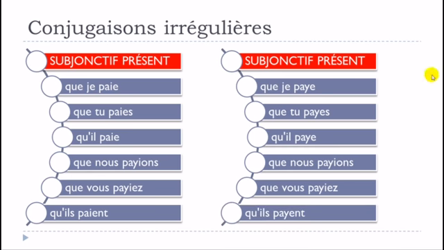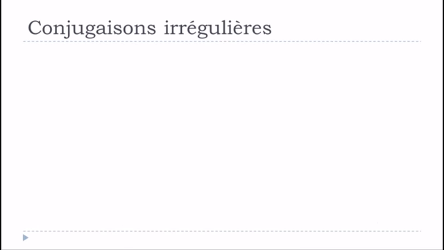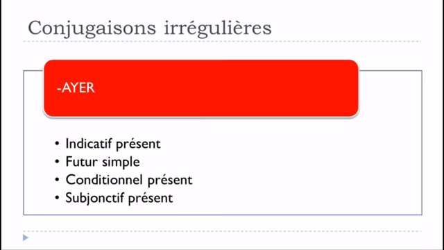Okay, so it's actually quite good. I mean, because you can see that you've got two options, which is quite rare in French. Normally you get one rule and then you should respect it. So for this verb, and for the group of verbs that end with A-Y-E-R, you will have the option of respecting the rule and making these little modifications, or if you want to keep the normal rule for the ER verbs, then it's possible. So keep in mind that indicatif présent, futur simple, conditionnel présent, and subjonctif présent are concerned by this rule.